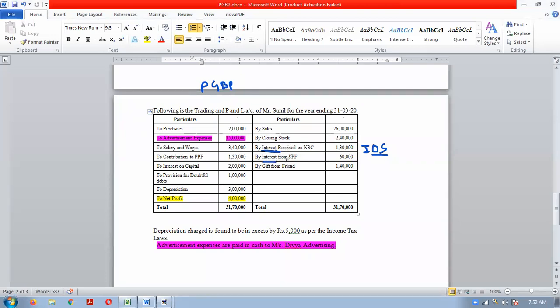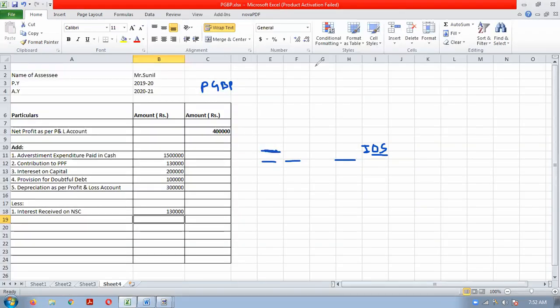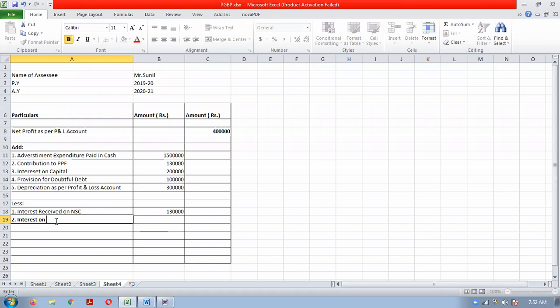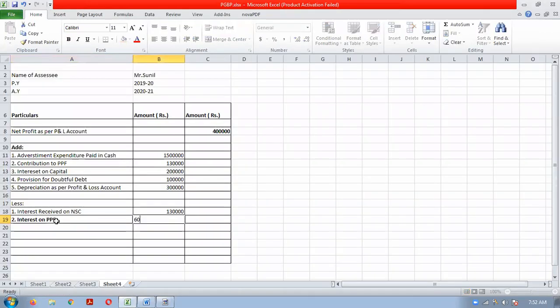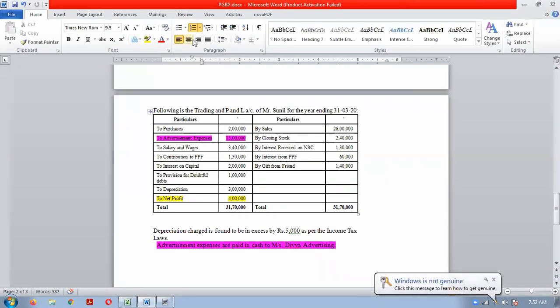Similarly, interest on PPF will also be reduced because here we are studying business income. $60,000.